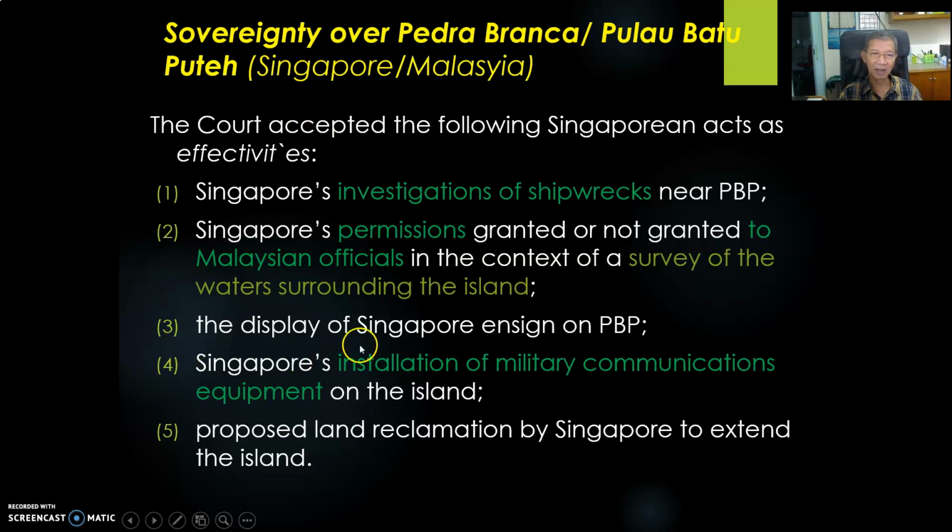Number 3, the display of the Singapore ensign on PBB. Ensign means Navy ensign, the Navy flag on PBB. They hoisted the Singaporean Navy flag on PBB. But I do not agree with the decision of the ICJ on that point, because if they flew the Singaporean national flag, the national flag is the symbol of national sovereignty. But just a navy ensign is not the symbol of national sovereignty. So for me, I do not agree with the ICJ decision on this point.